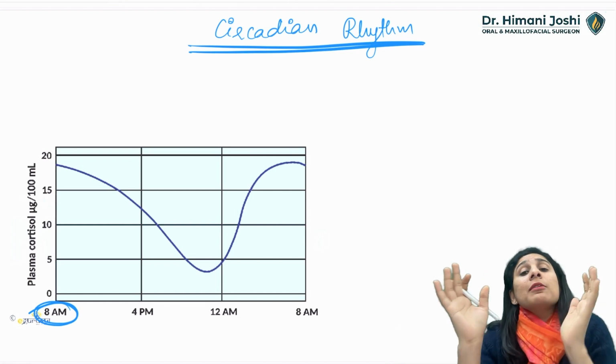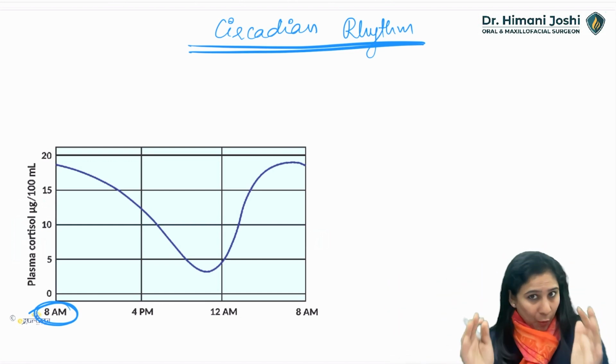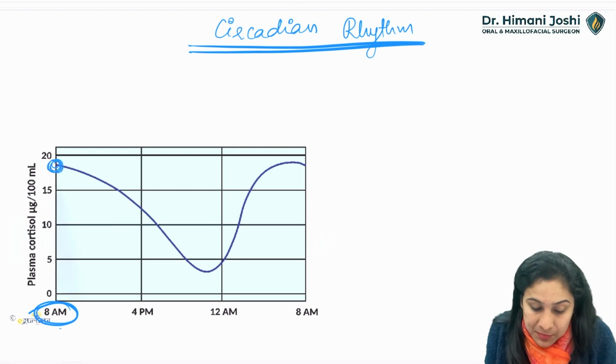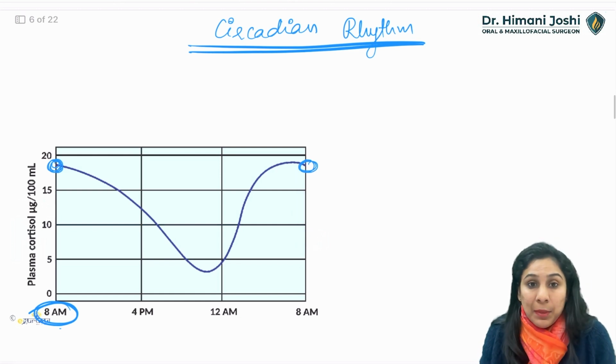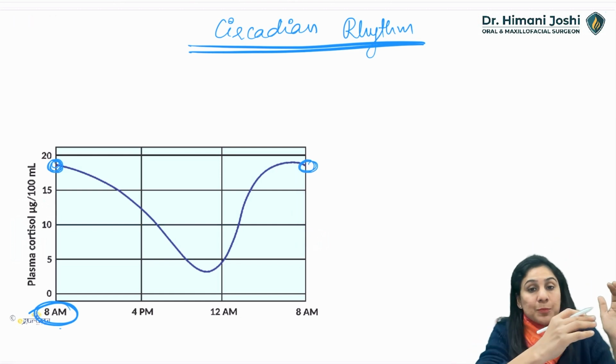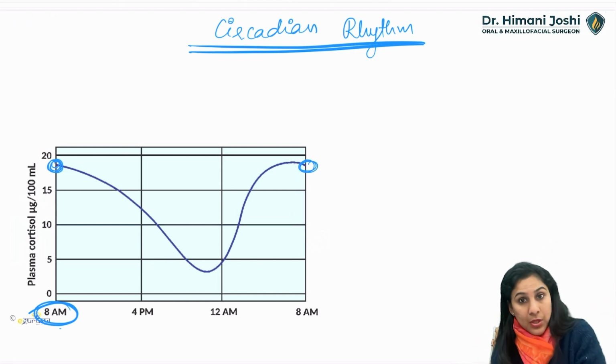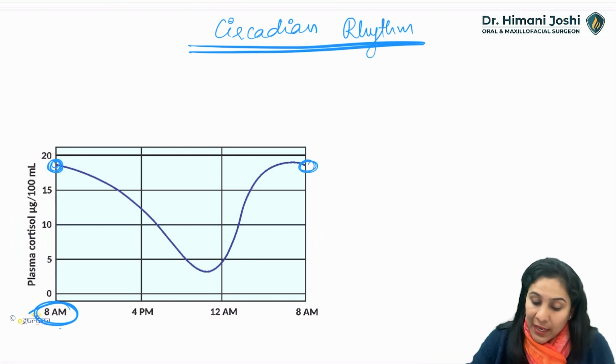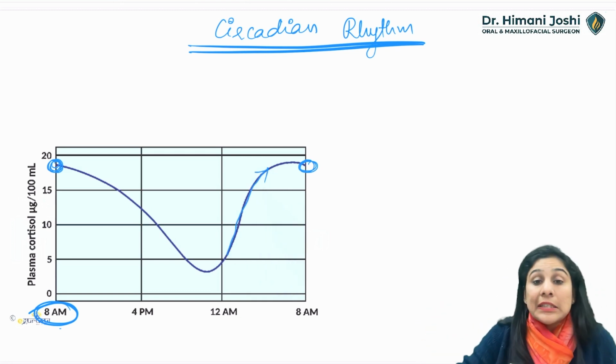That will be taken care of. Alright, in the morning, the body secretes at 8 a.m. You can see it is the maximum secretion. And again at 8 a.m. in the morning, it is maximum. It dips. As the day passes by, the secretion of cortisol goes down. And again, from 1 a.m. to 2 a.m. in the night, the cortisol secretion starts increasing.